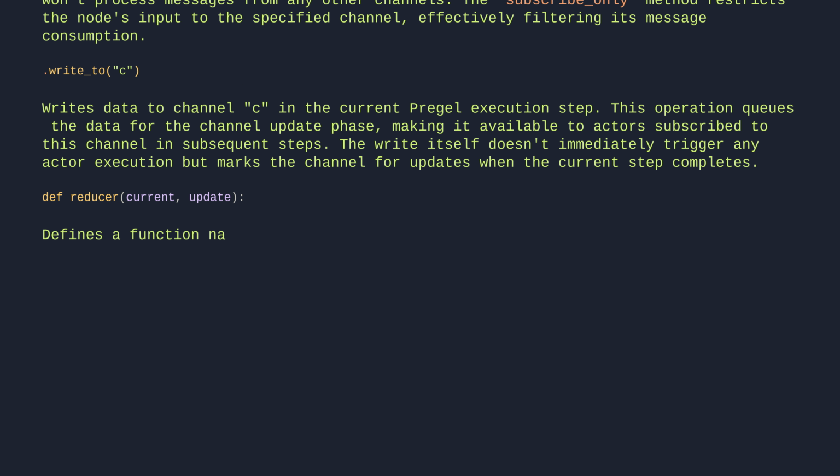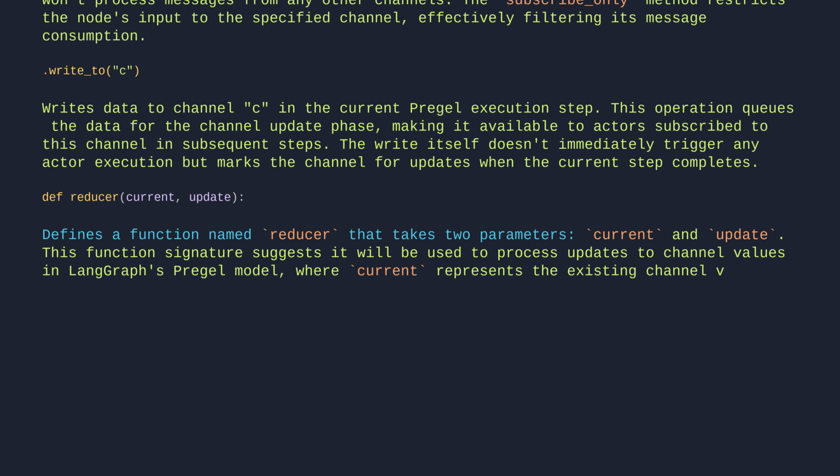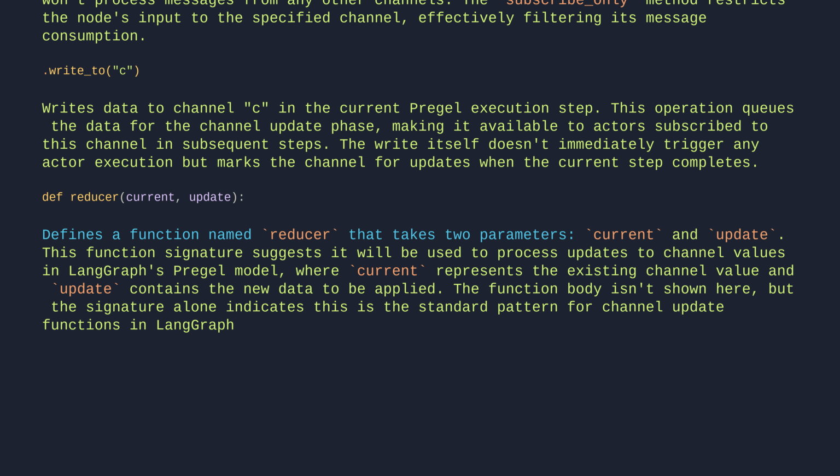Defines a function named reducer that takes two parameters, current and update. This function signature suggests it will be used to process updates to channel values in LangGraph's Pregel model, where current represents the existing channel value and update contains the new data to be applied. The function body isn't shown here, but the signature alone indicates this is the standard pattern for channel update functions in LangGraph applications.